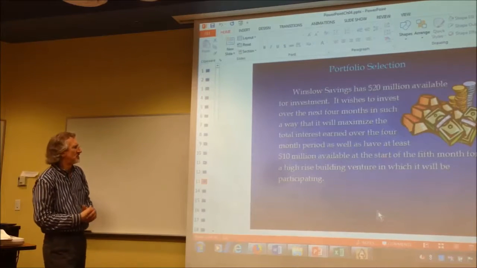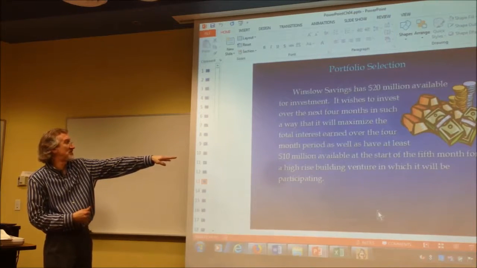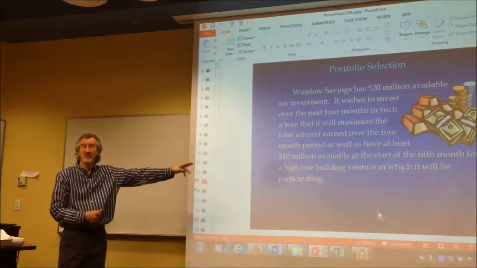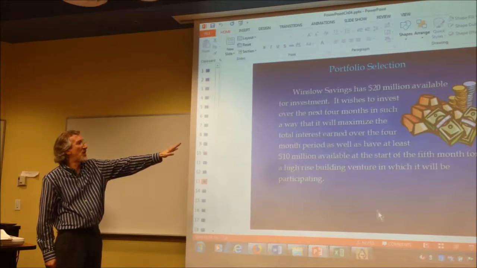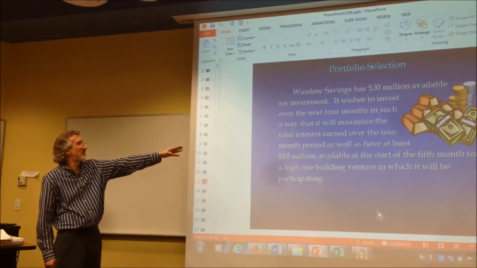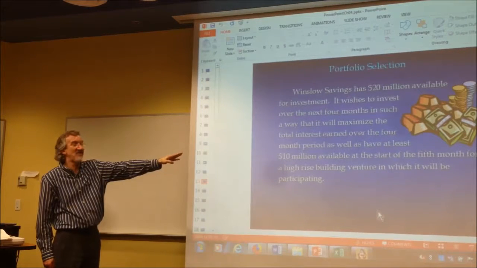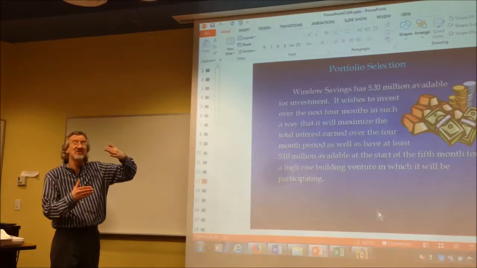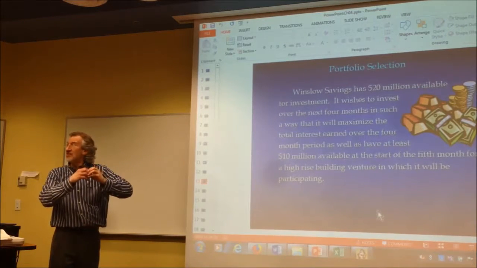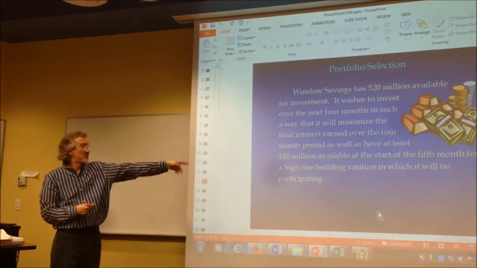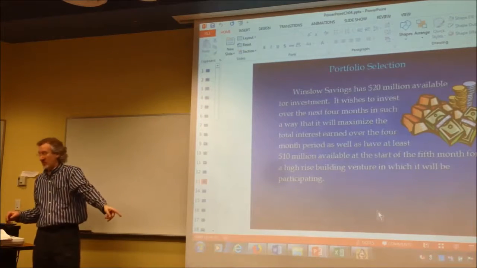I think it's a commercial building. $10 million available to start the 5th month for a high-rise building venture that they're participating in. So let me read this to you. $20,000. They wish to invest in the next 4 months in a way to maximize the total interest earned for the 4-month period. But at least $10 million has to be available at the start of the 5th month. So as the 4th month is ending, anything that's maturing at the end of that 4th month, when added together, has got to be $10 million or more, so that the company will have the money for this high-rise building venture. All right, so $20 million.